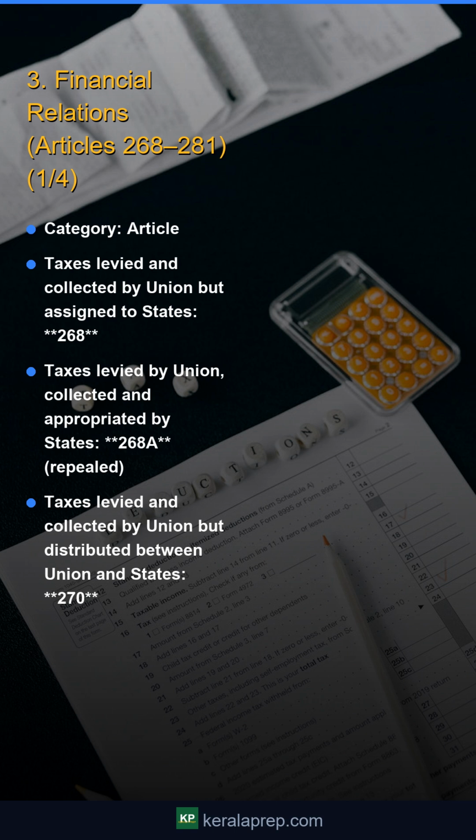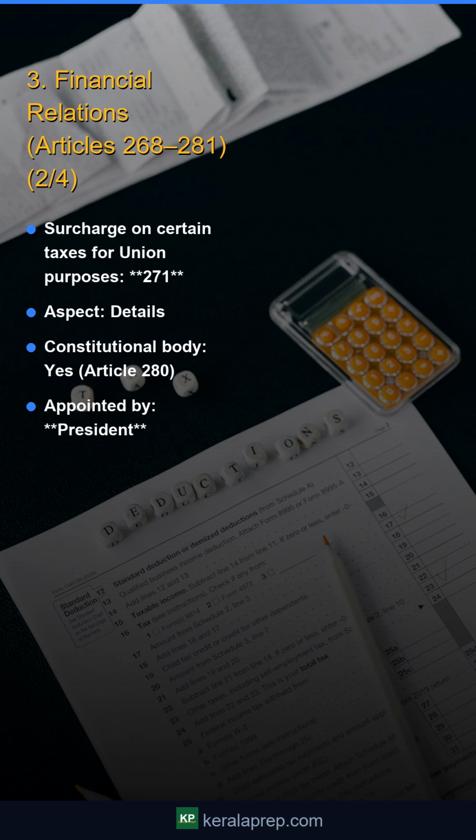270. Surcharge on certain taxes for Union purposes. 271. Aspect. Details. Constitutional body: Yes, Article 280. Appointed by President.